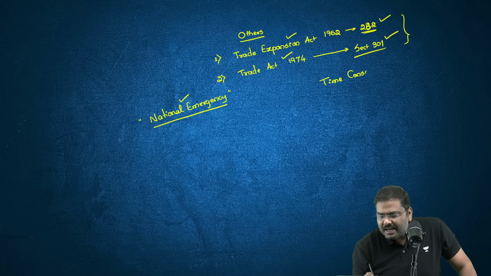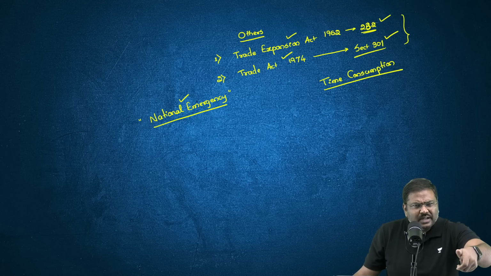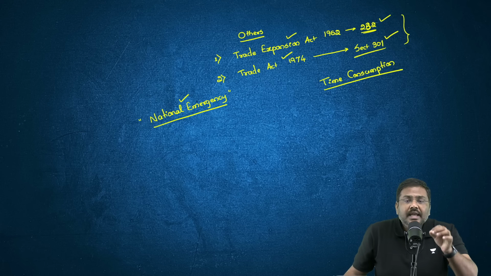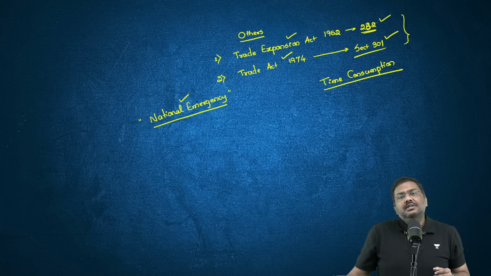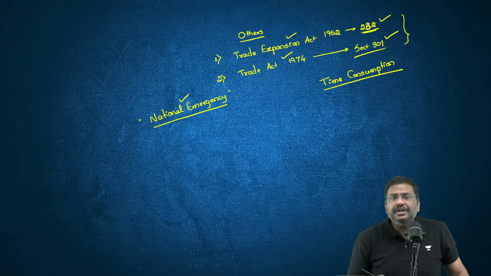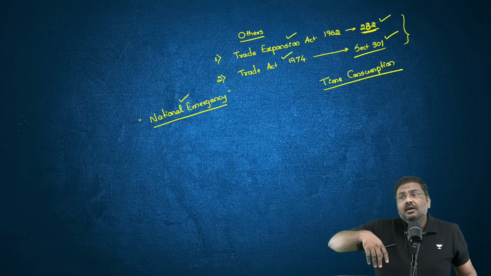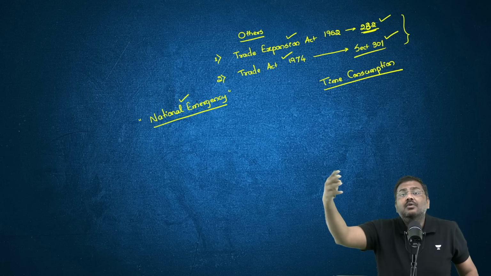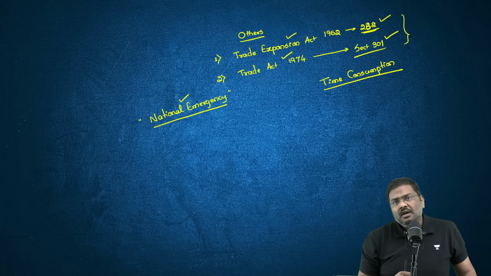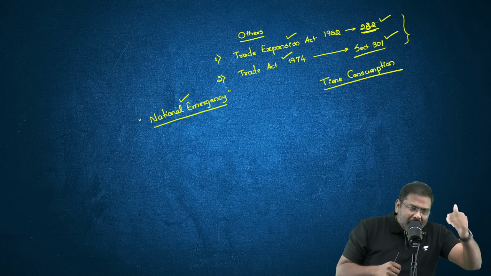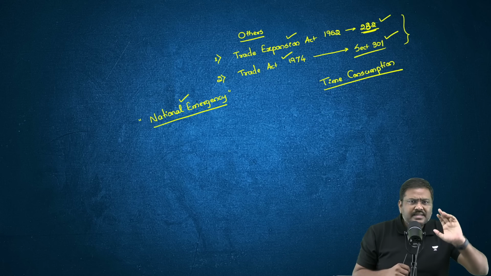These basically provide the power. No doubt. These have provisions which will give the power to the government to impose the tariff. But these are time consuming procedures. For example, under section 232, there is a need to first conduct an investigation, right, where the time period given is around 9 months, 270 days. The Ministry of Commerce has to conduct an investigation, then submit a report.